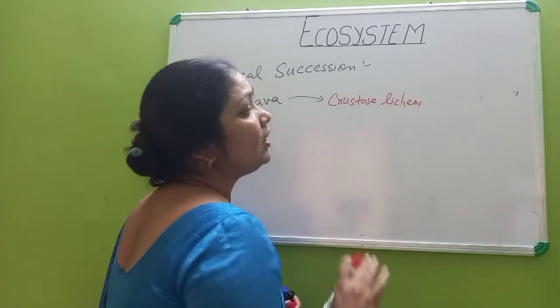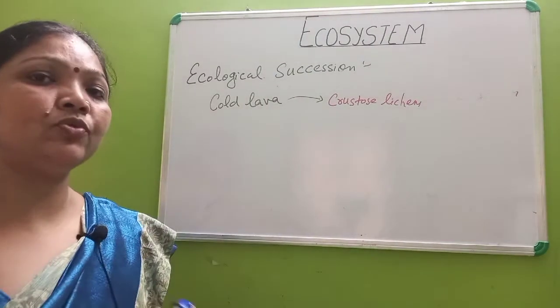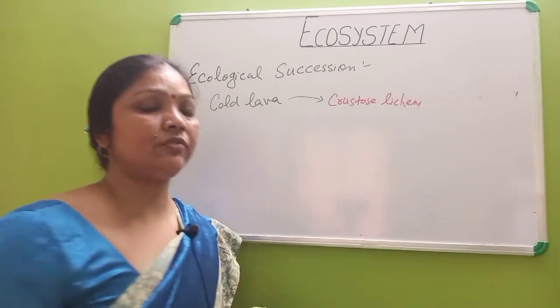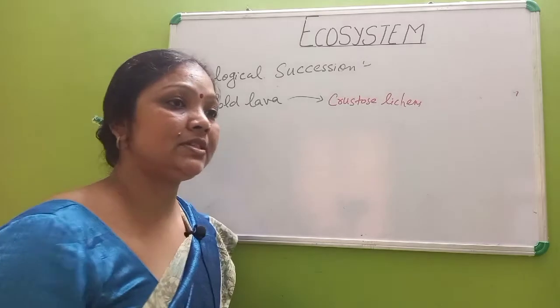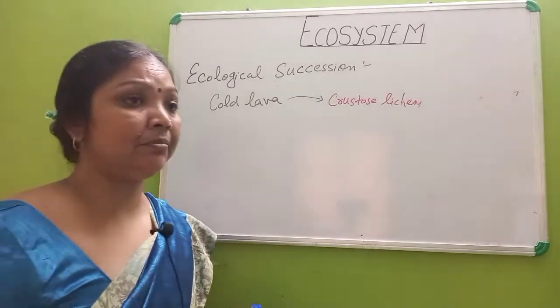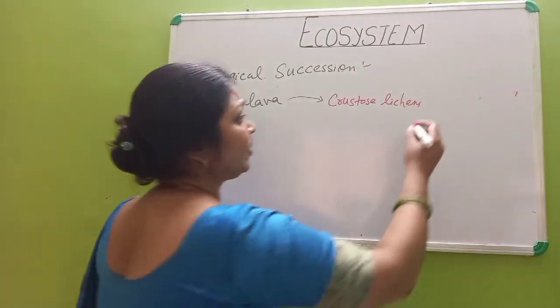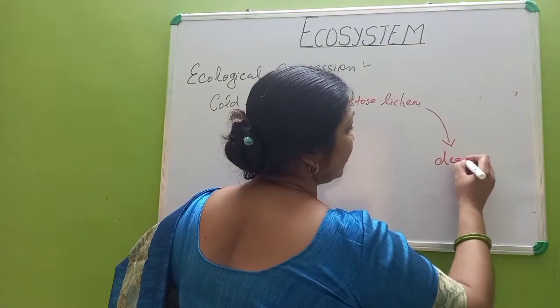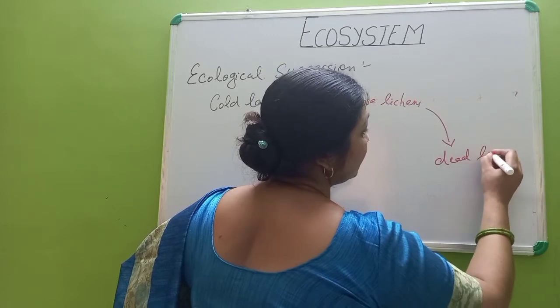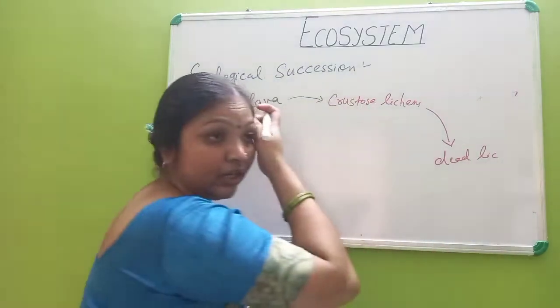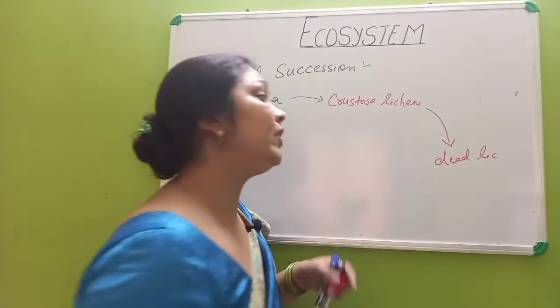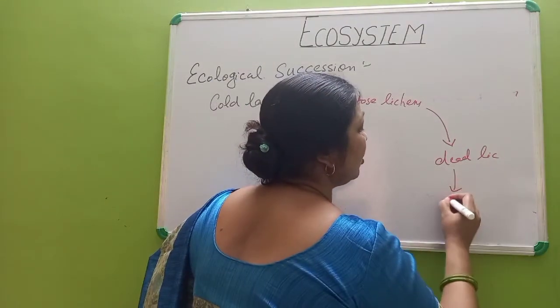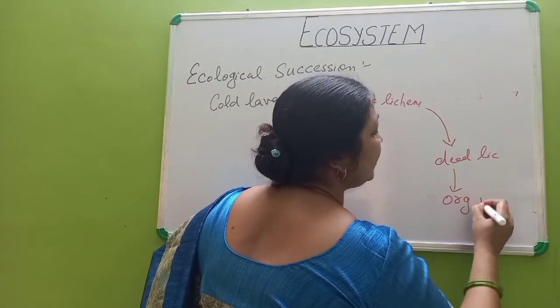Crustose lichen will reproduce here, take nutrition from here, develop itself, and ultimately its life cycle will complete and it dies out. So dead lichens, what will they give? Organic matter.